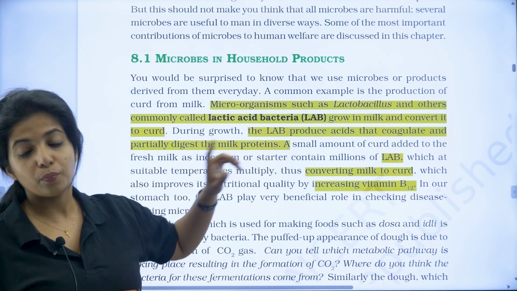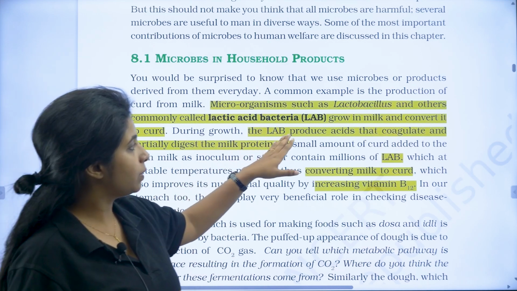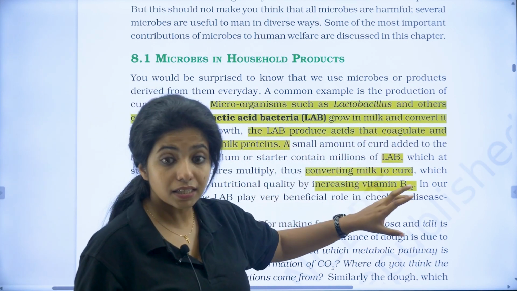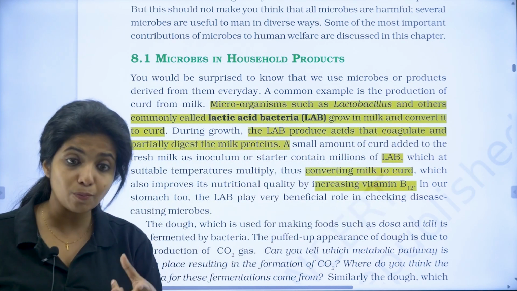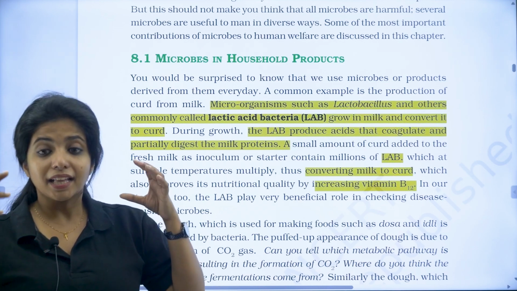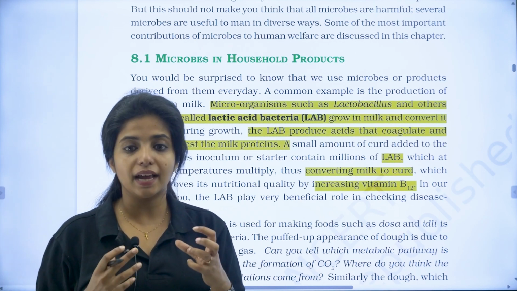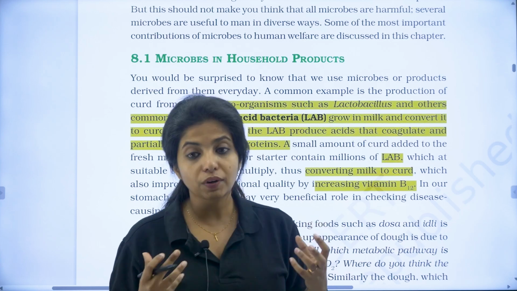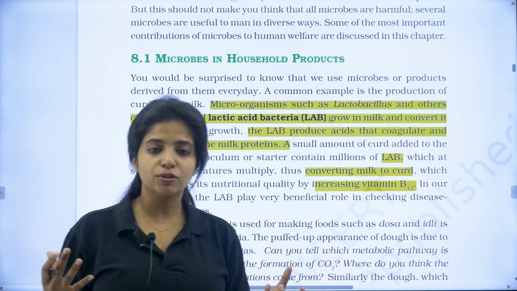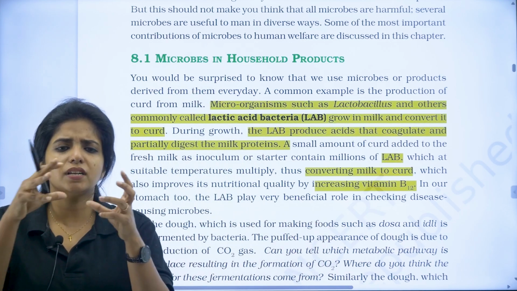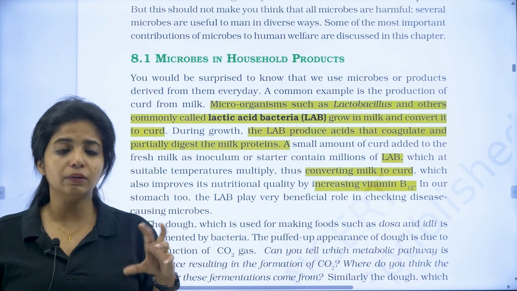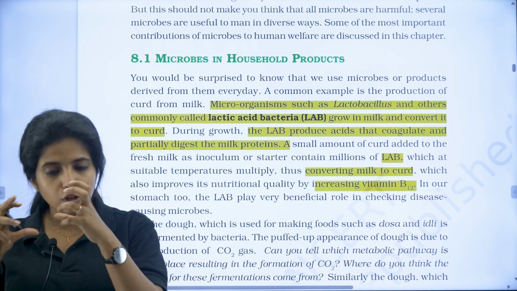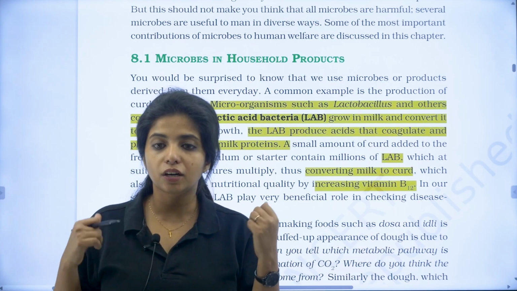Okay, so LAB, that is lactic acid bacteria, produce acids. This acid is going to coagulate and partially digest the milk protein, that is casein. In the milk there is a protein known as casein. This casein is partially digested, which is why its shape gets disoriented, which is why we get curd. Okay, we get small lumps which is known as curd, my dear children.